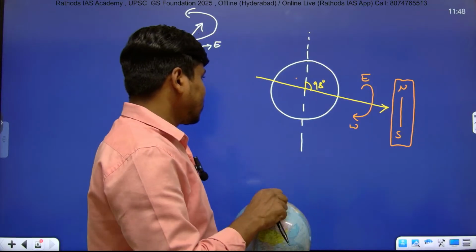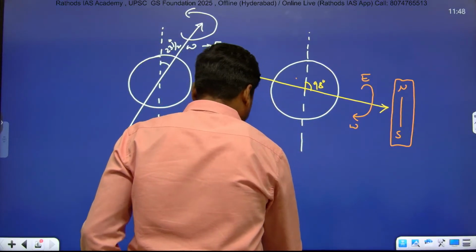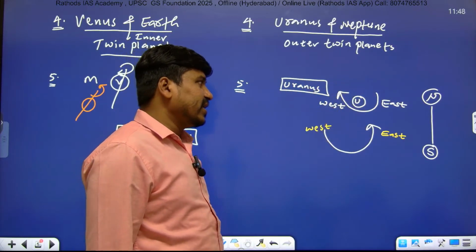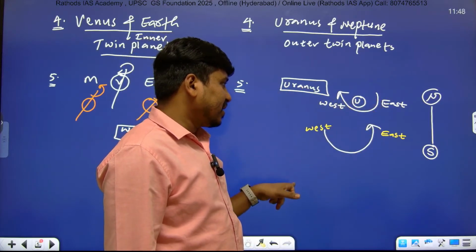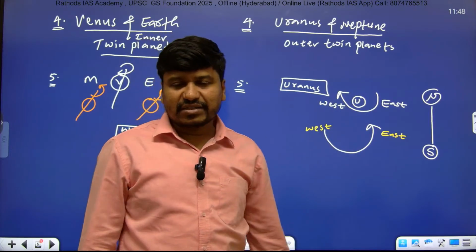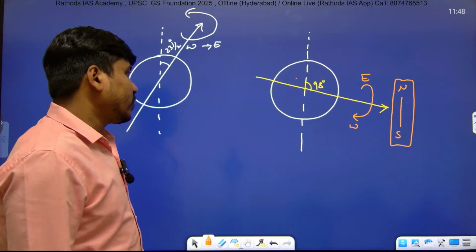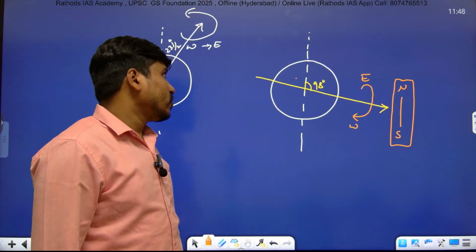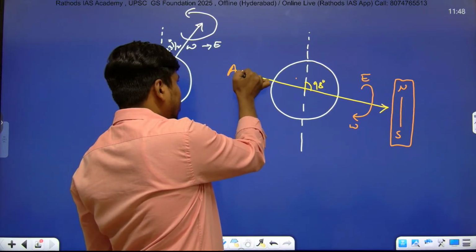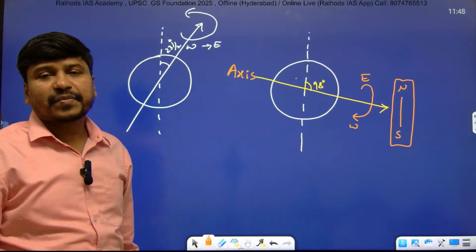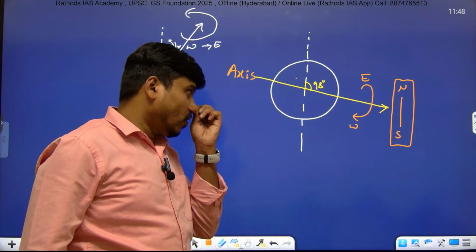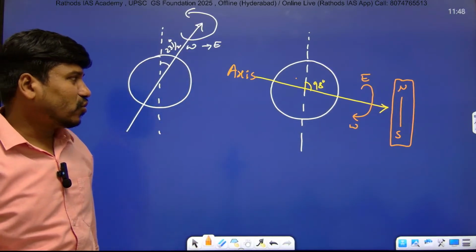At this point, write down below point number 5. What I have written: Uranus is the only outer planet that rotates from east to west, and the remaining three outer planets rotate from west to east. Just write below that point only, in the fifth point. Uranus rotates from east to west, but appears like rotating north to south.